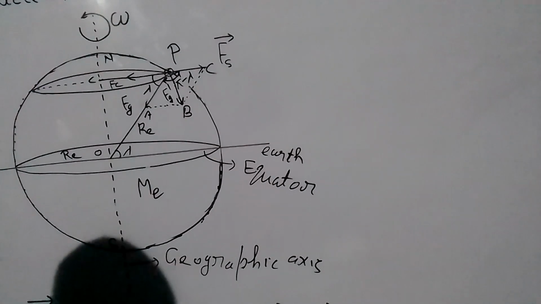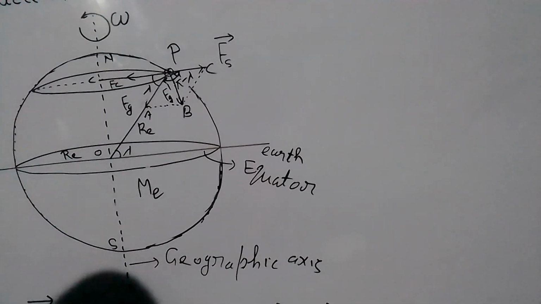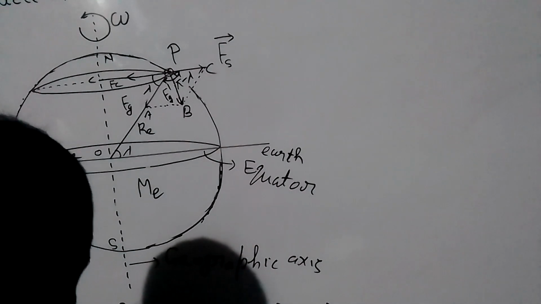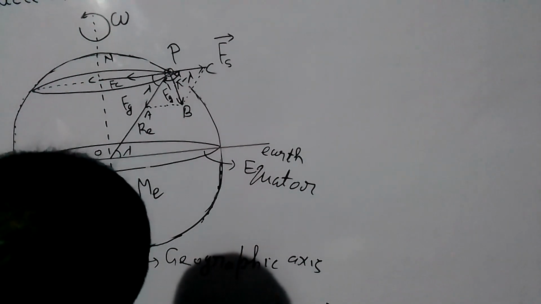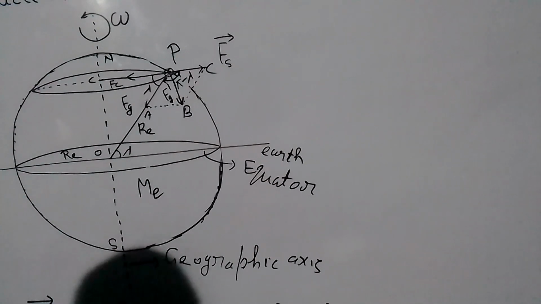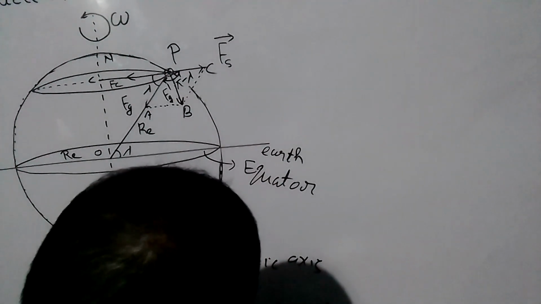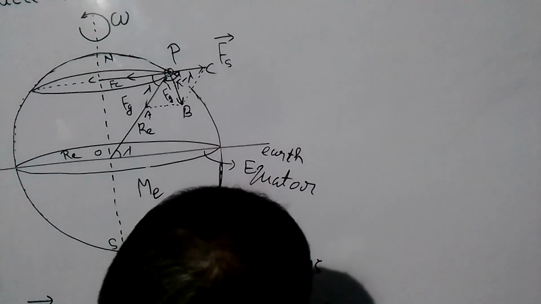So this is PB square. PB square is Fg dash square. PC square is Fs square. PA square is Fg square. PC is Fs and PA is Fg, times cos of pi minus lambda.